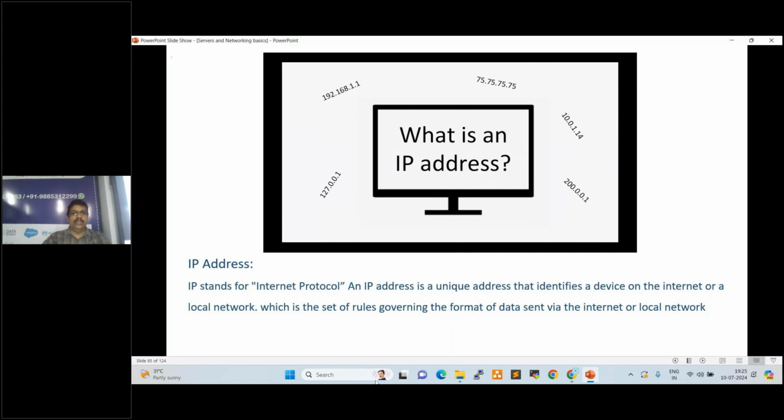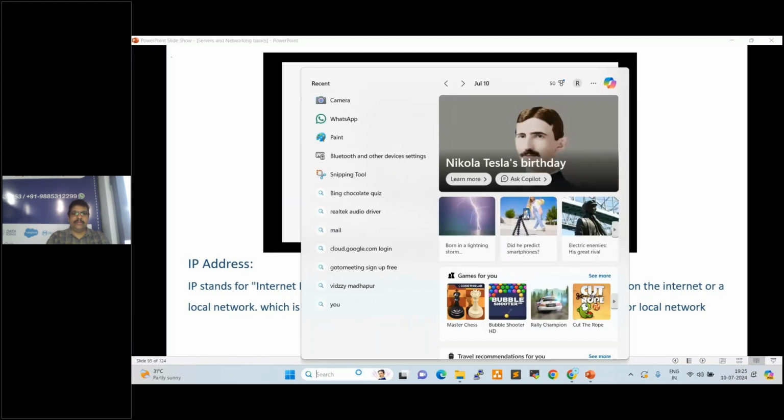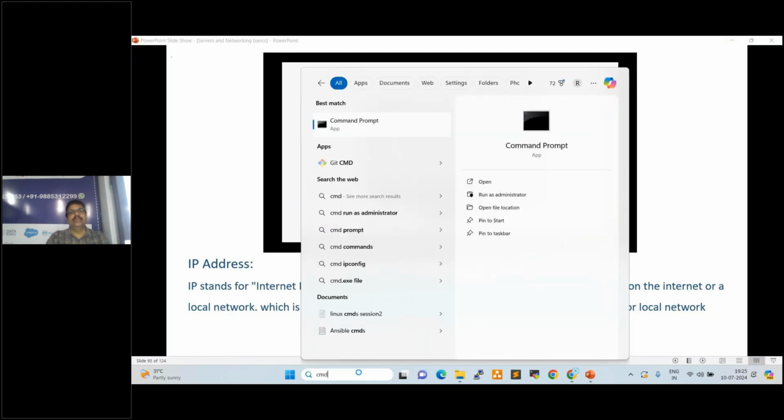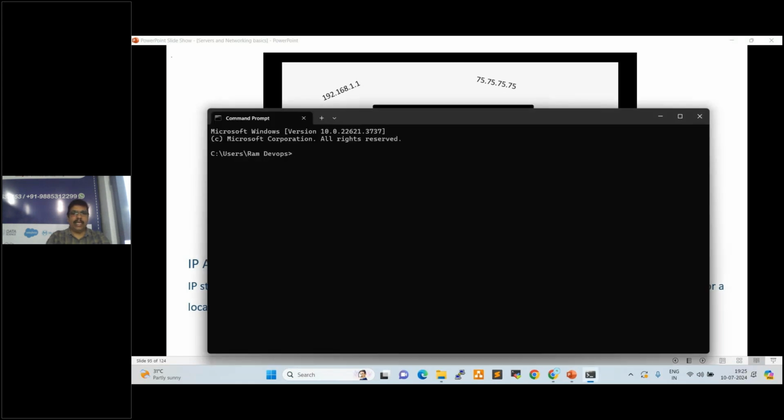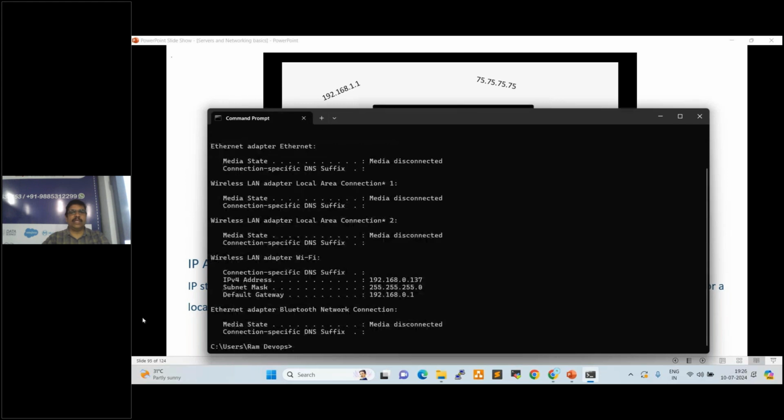For example, let me check my IP address. Go to command prompt and just type ipconfig. See here, this is my IP address, IPv4, IP version 4 address. This is the subnet. What is a subnet? We'll discuss it. This is the gateway. This IP should not overlap. Every system has its own unique IP address, and that should not overlap. So every device has its own IP address.